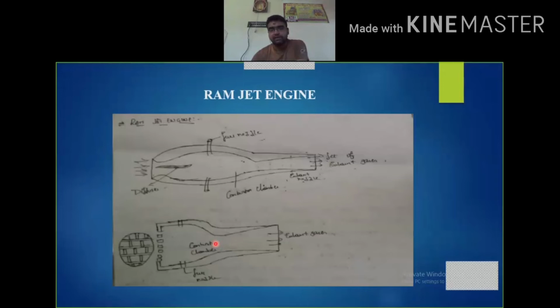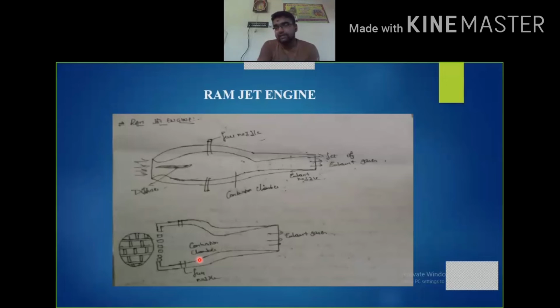So when there is a reduction in the pressure, the shutter valves start opening, and this allows the air to enter the diffuser, which is responsible for reducing the velocity as well as increasing the pressure. And once the pressure in the combustion chamber is balanced, the shutter valve closes. Okay, and then the process continues. These gases move in the rearward direction through the nozzle with a high velocity, and then the jet engine moves forward with a high speed.